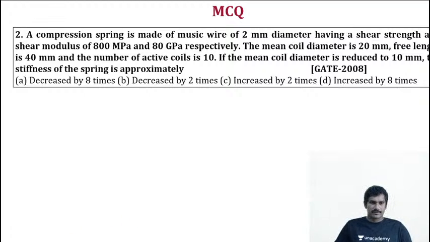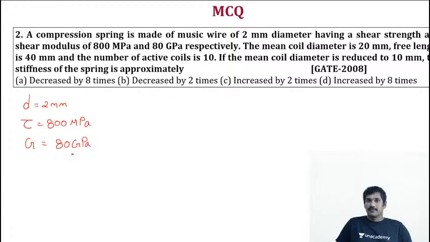Okay, so wire diameter is 2 millimeters, shear strength is 800 megapascal, modulus of rigidity 80 gigapascal, mean coil diameter 20 mm, free length 40 mm, number of active coils 10, and later mean coil diameter reduced to 10 mm.